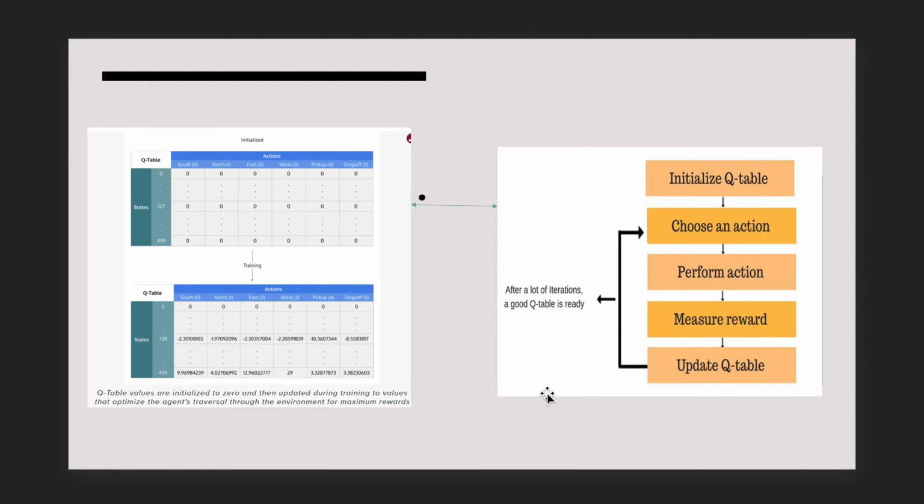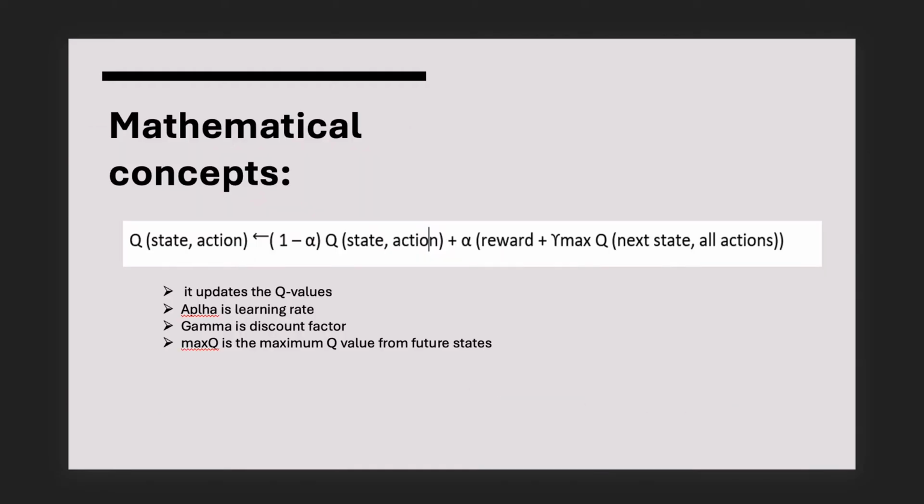In the taxi problem, we have one mathematical equation that has alpha as the learning rate, gamma as the discount factor, and max Q as the maximum value of Q from the future states, and this equation updates the Q value.